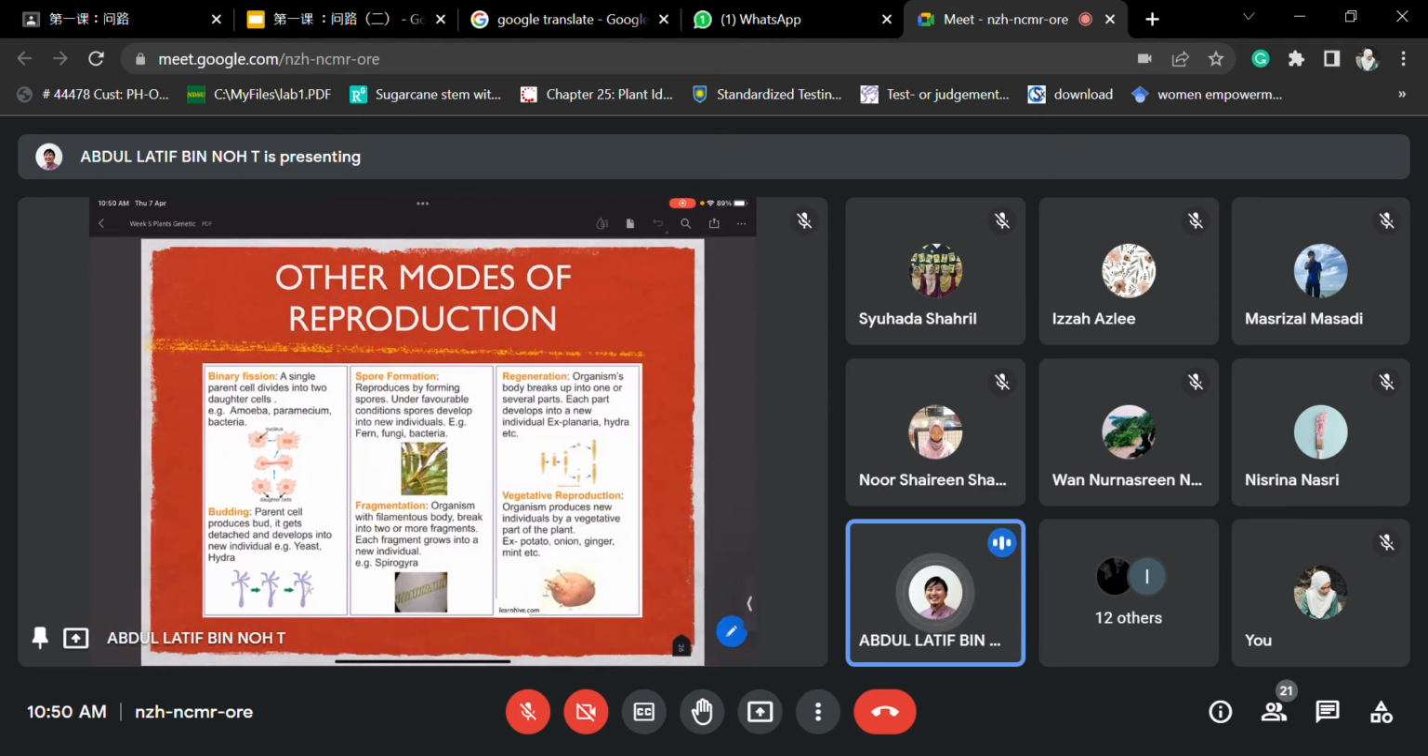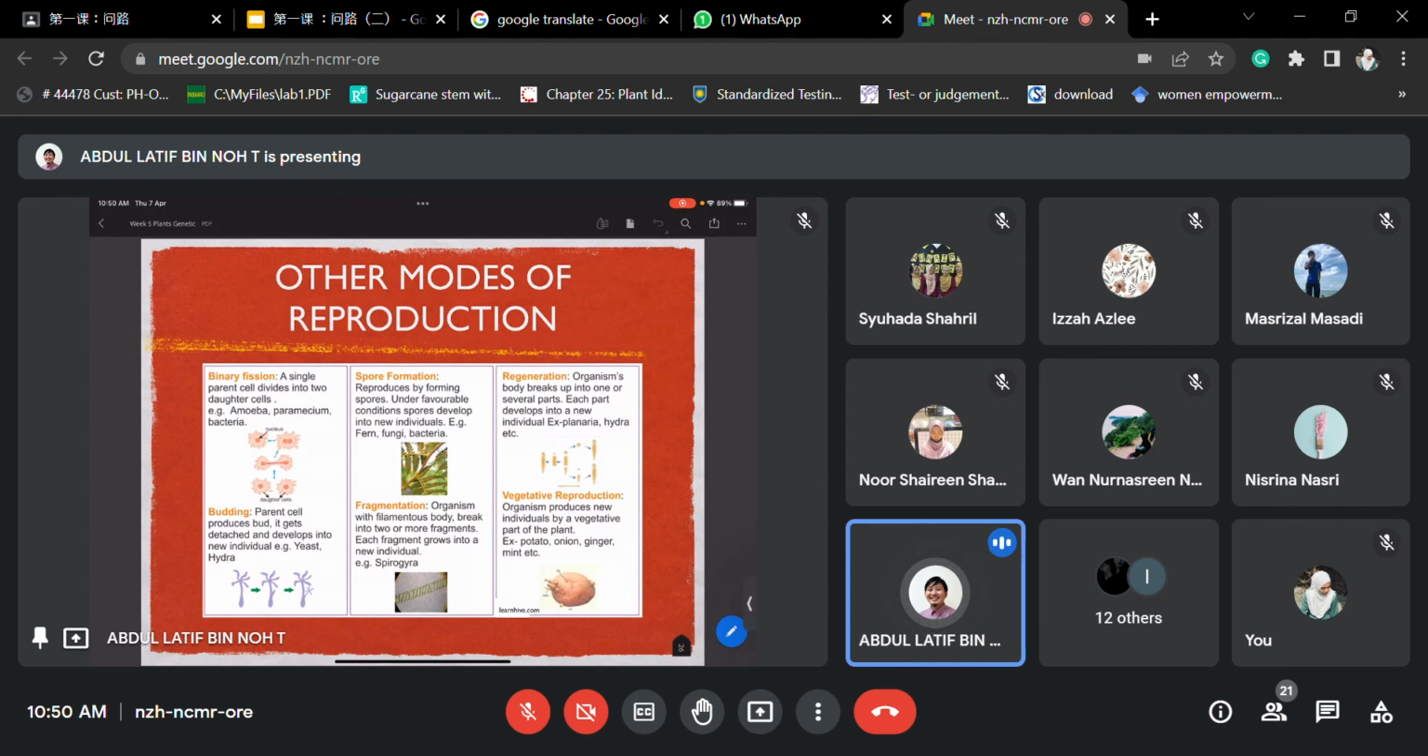Alright, the binary fission is straightforward. A single parent cell divides into two daughter cells, like amoeba or paramecium. This is an example of asexual reproduction, not directly plants doing the asexual process. Budding is where the parent produces a bud, it gets detached and develops into a new individual. This is a little different compared to binary fission. Binary fission is just the cell dividing into two, but they become two individuals. Budding instead develops into a new individual from one particular structure. It's just like yeast or hydra.